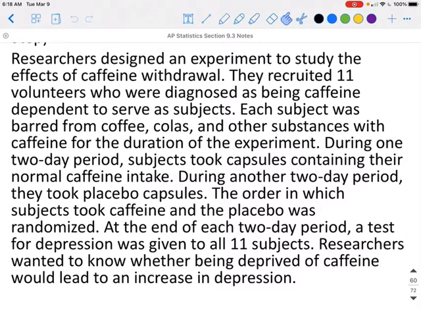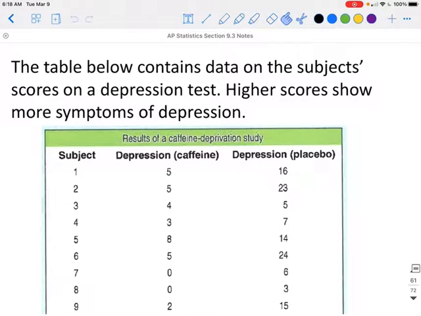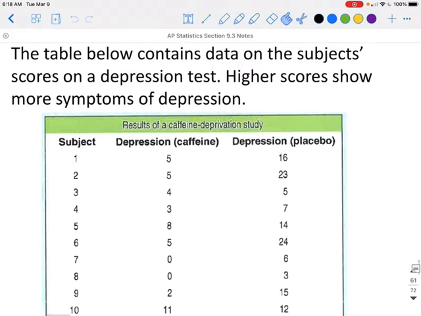At the end of each 2-day period, a test for depression was given to all 11 subjects. Researchers wanted to know whether being deprived of caffeine would lead to an increase in depression. So the table below contains data on the subjects' scores on a depression test. Higher scores show more symptoms of depression.